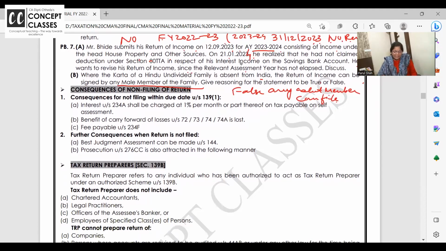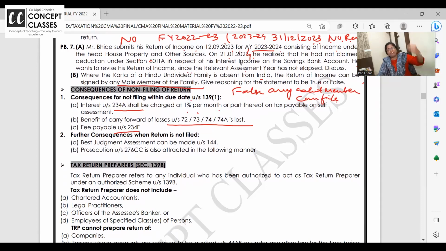Consequences of not filing the return. If you don't file the return, you have to pay 234A interest from the due date till actual date of filing the return, 1% per month. Carry forward of losses is lost benefit. And 234F ka fees bhi lagega, 1000 or 5000 depending on total income, if you don't file return on time.